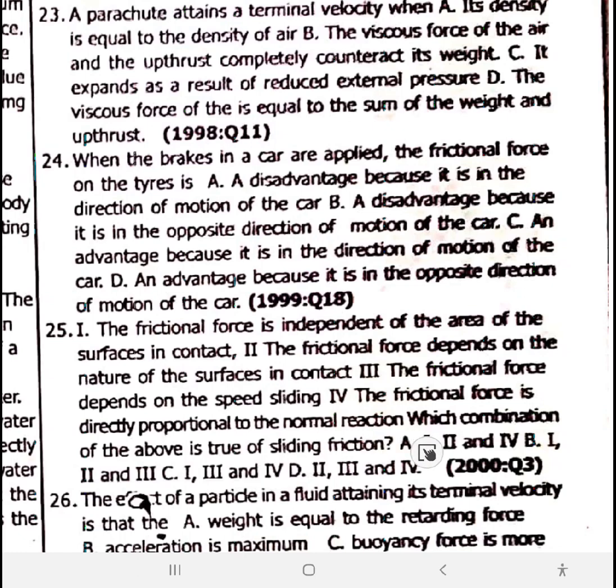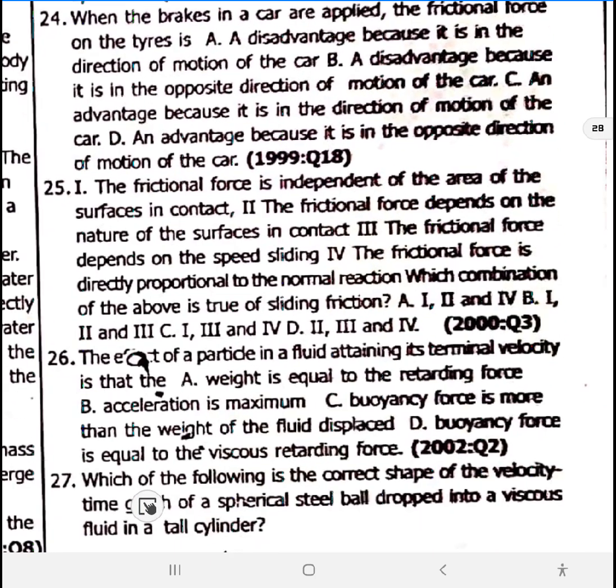Let me see the option A again. The frictional force depends on the nature of the surface in contact. It's independent of the area of the surface in contact. Okay, they say nature. Yeah, it's this one. 25 is option A. First, the frictional force is independent of the area of the surface in contact, but it depends on the nature, whether the thing is smooth or plain or is a rough surface. And IV. 25 is option A.